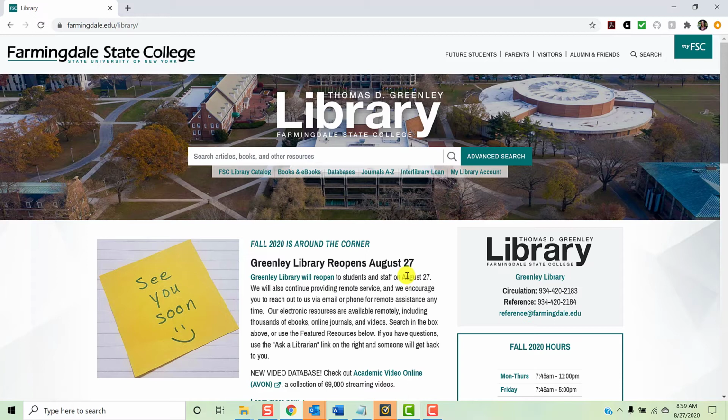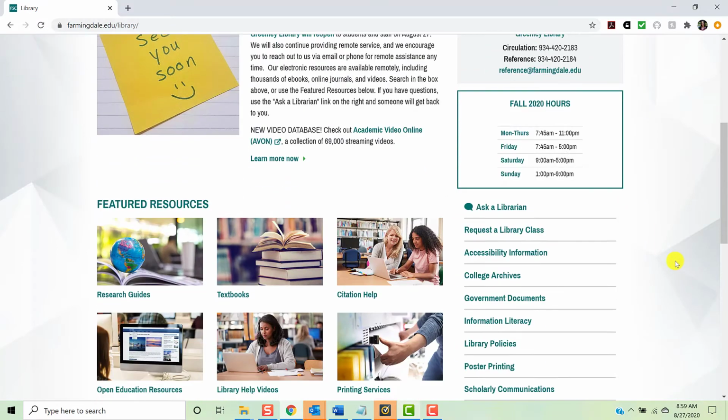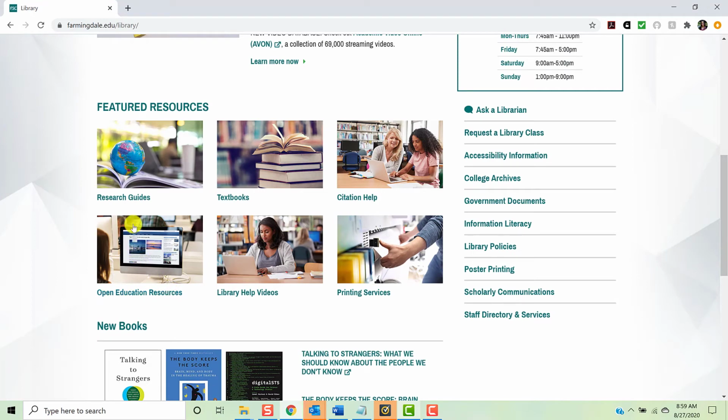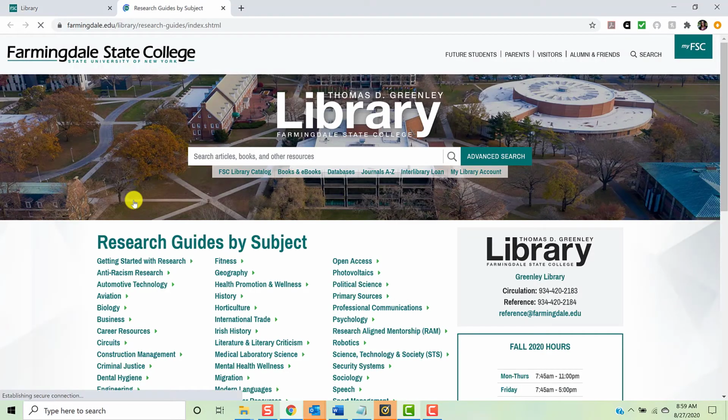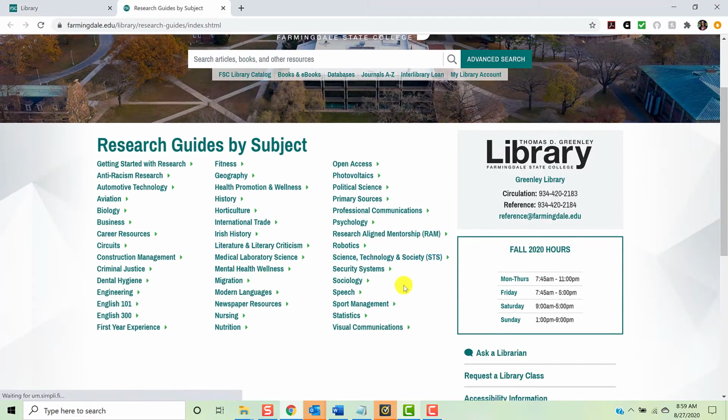To get to the research guides, go to the library homepage. Scroll down until you see the section labeled Featured Resources. Locate and click Research Guides. From here, click Sociology.